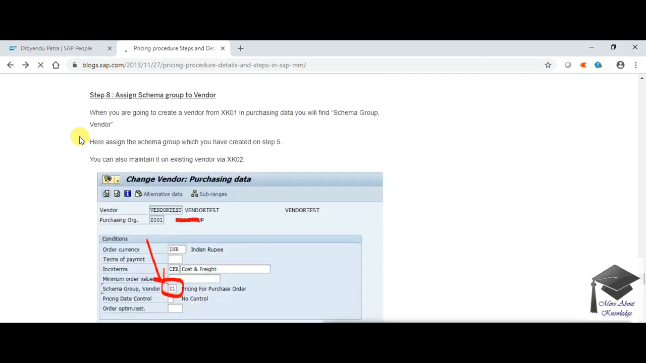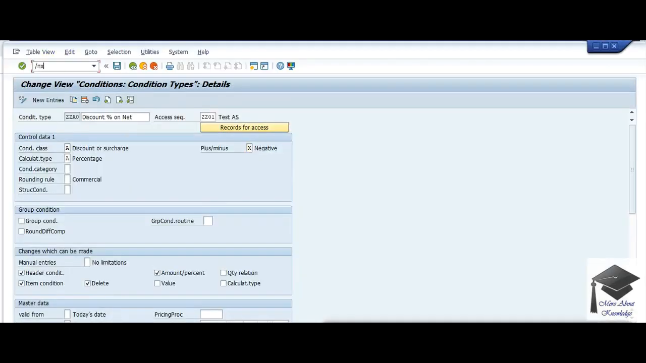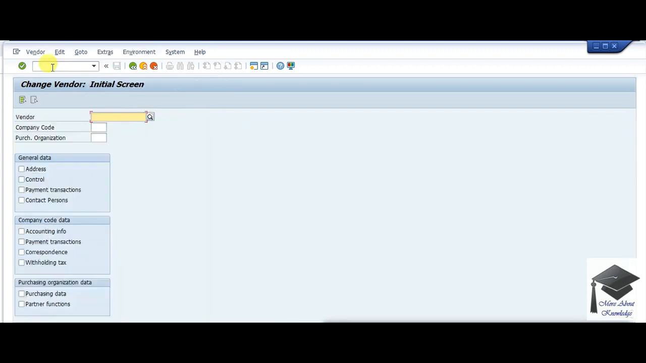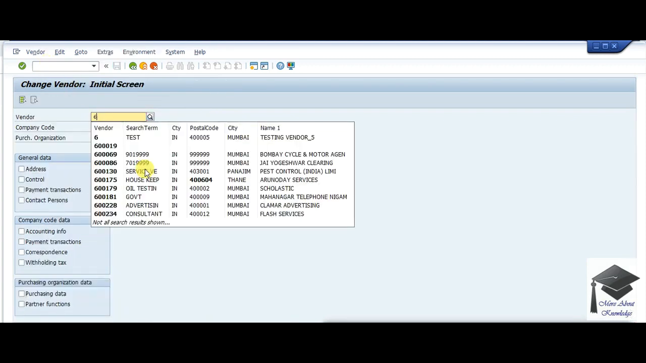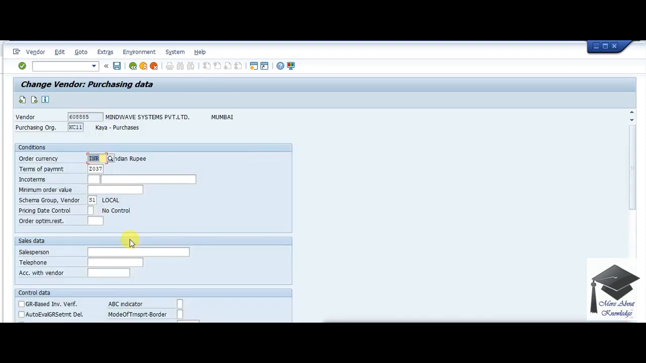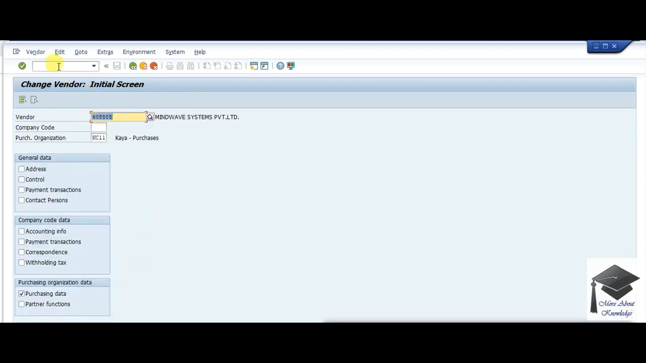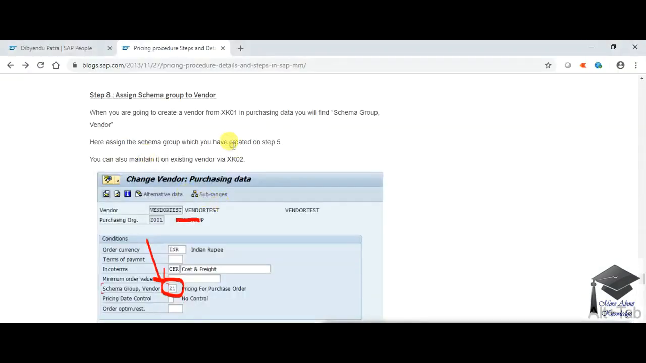The eighth step is a master data activity, it is not any configuration. So we need to go to XK01, sorry, XK02. If you are changing a vendor, you go to XK02. Enter the purchase organization and purchase data. So here is the schema group which I was already using, S1. Now I'll be using Z0. Okay, that's all. Then we are done.